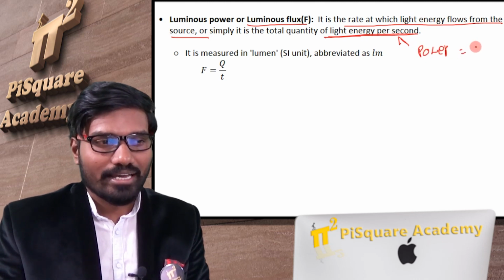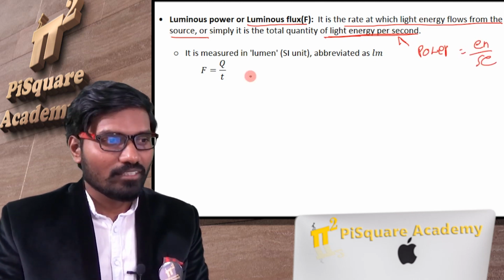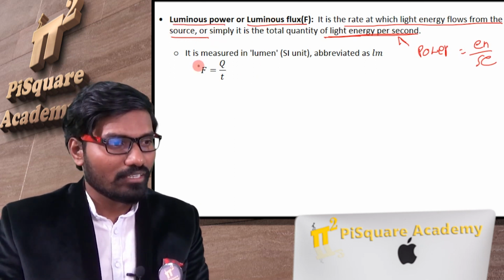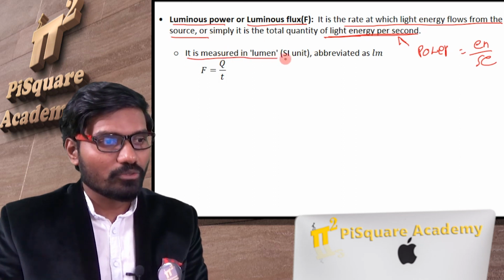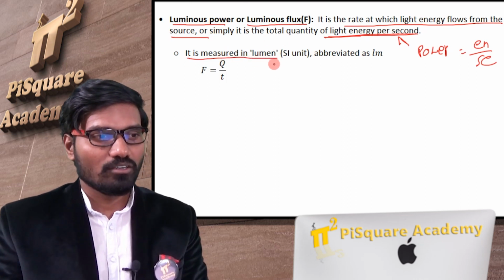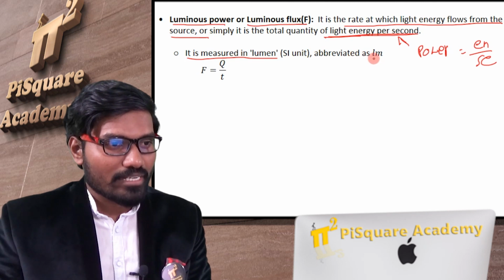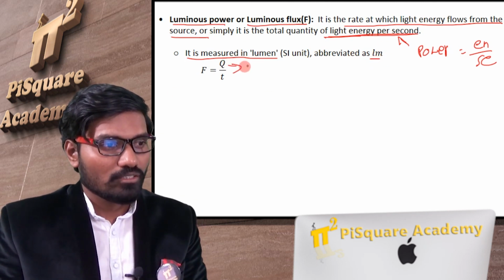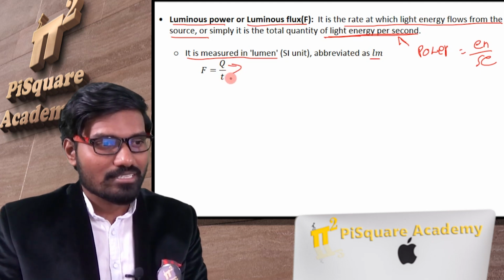Power is energy per second. That's why it is also called luminous power, or luminous flux. The unit is lumen, abbreviated as LM. So F is equal to Q, energy per second.